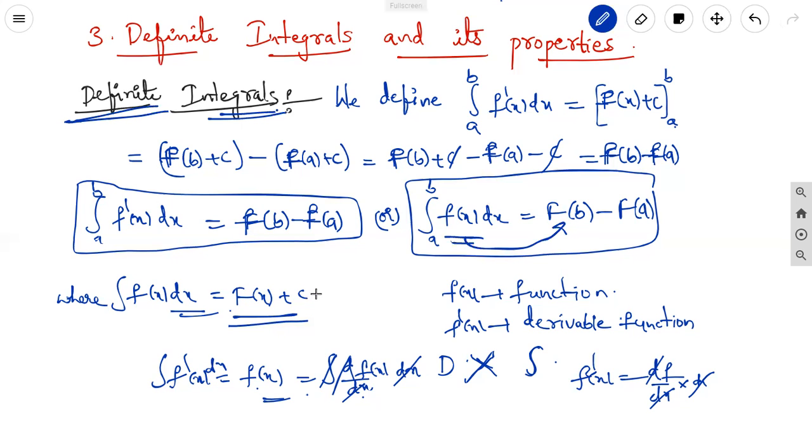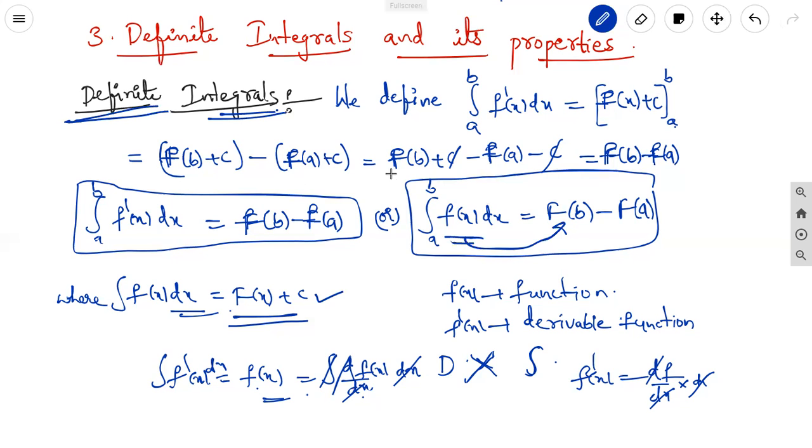Or the derivative of the function of integration is nothing but the function of x plus c, with the upper limit and lower limit. After applying the limits, we find the area as upper minus lower, the area in a particular boundary.